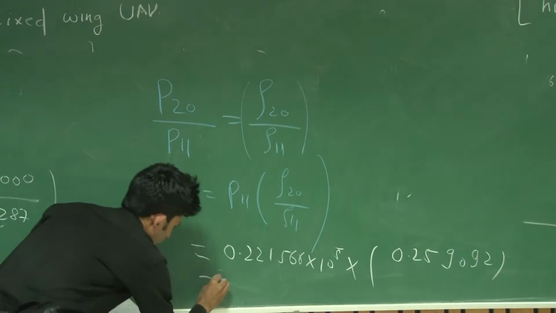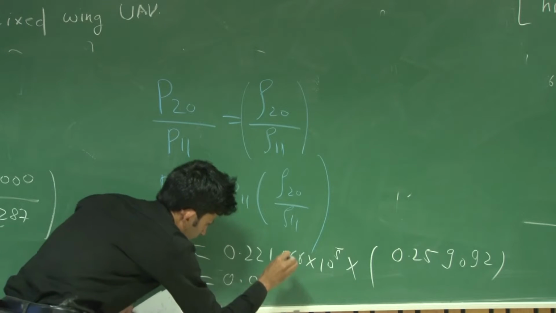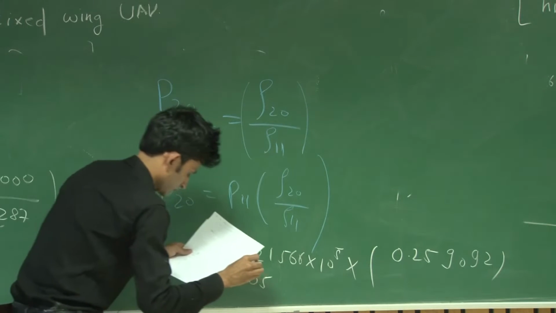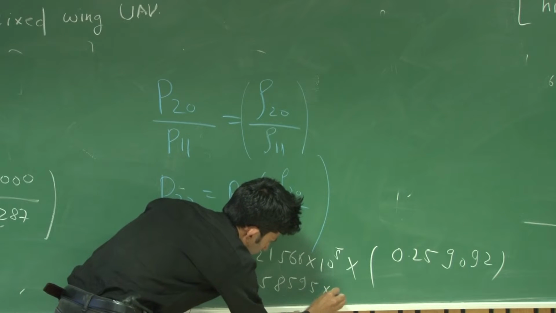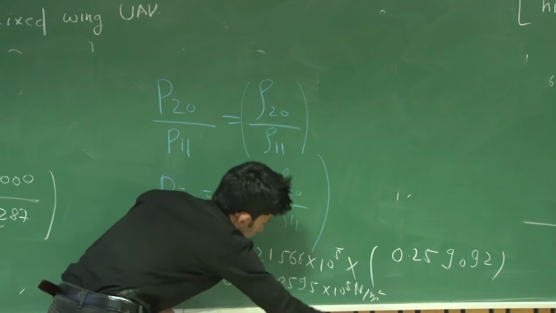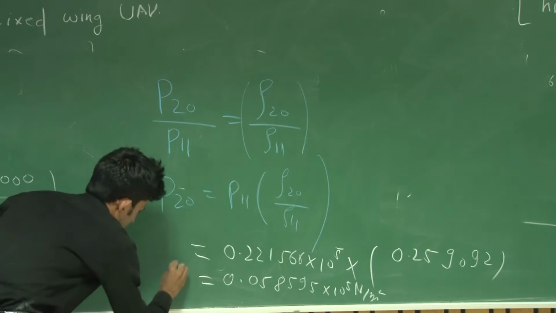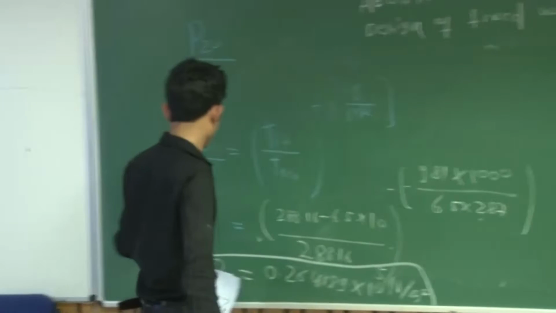So your P20 will be 0.058595 into 10 power 5 Newton per meter square. So you have two pressures, P20 and P10 here.